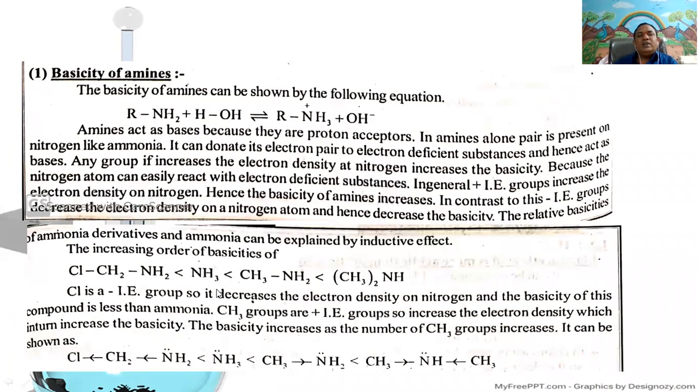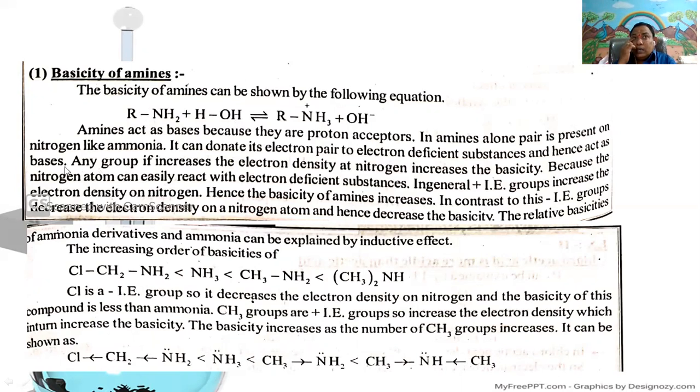First one is basicity of amines. Generally, the basicity of amines can be shown by the following equation. The amine general formula is RNH2 plus water, which gives RNH3+ plus OH-. Here, amines act as bases.